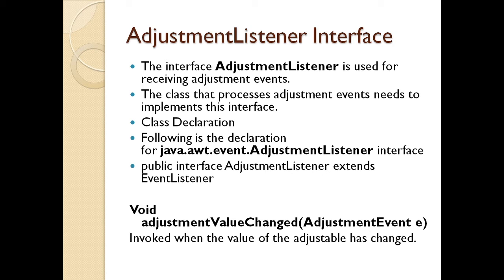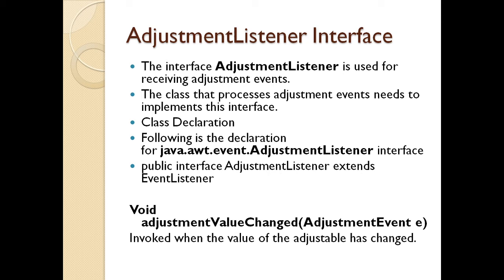Now the class that processes adjustment events needs to implement the interface. For this declaration, I need the package java.awt.event.AdjustmentListener, and the public interface AdjustmentListener extends the EventListener class. I have only one method on the adjustment listener, and that is adjustmentValueChanged. The value can be a positive or a negative integer. Only when the value is changed is this method invoked, and I need to pass the attribute AdjustmentEvent along with the object, for example E.